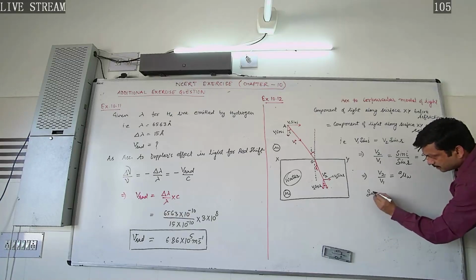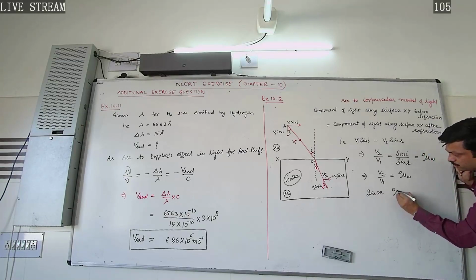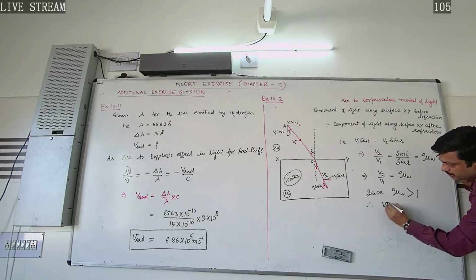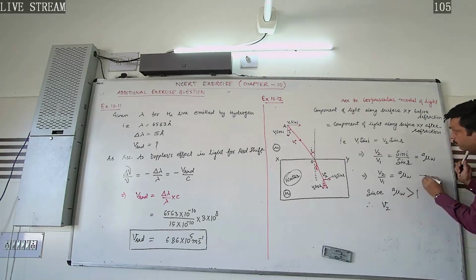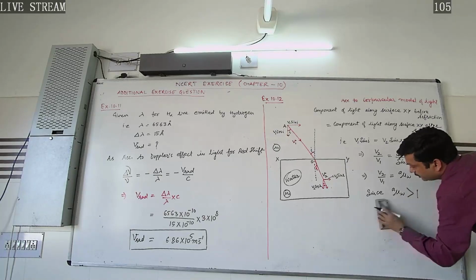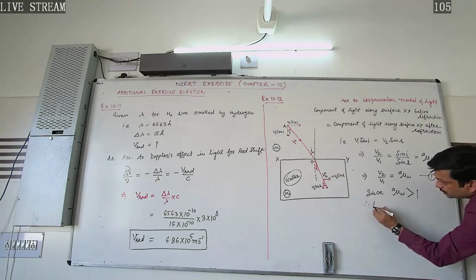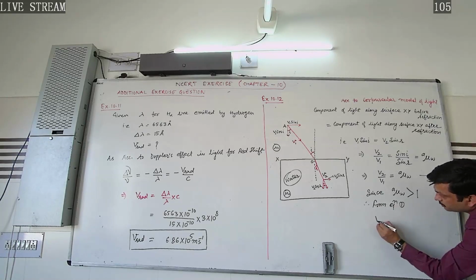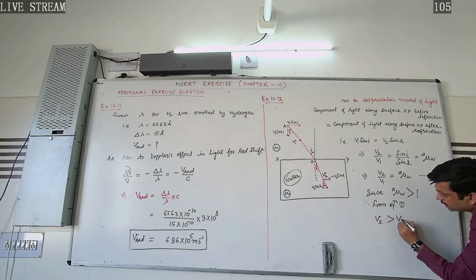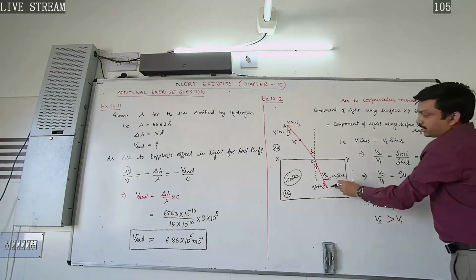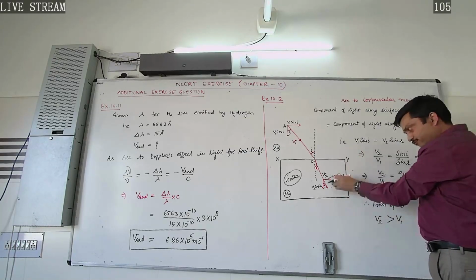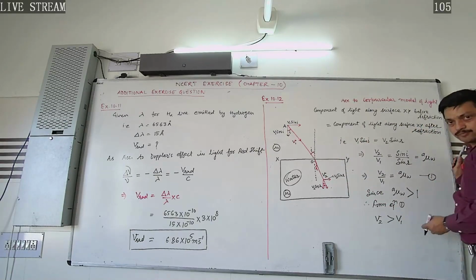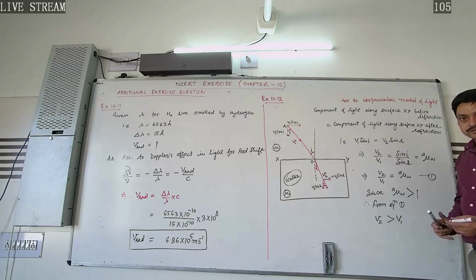Now since aμw is greater than 1, from equation 1 we get that V2 will be greater than V1, that is, the speed of light in the denser medium, in water, will be greater than the speed of light in the rarer medium, which is a contradiction.